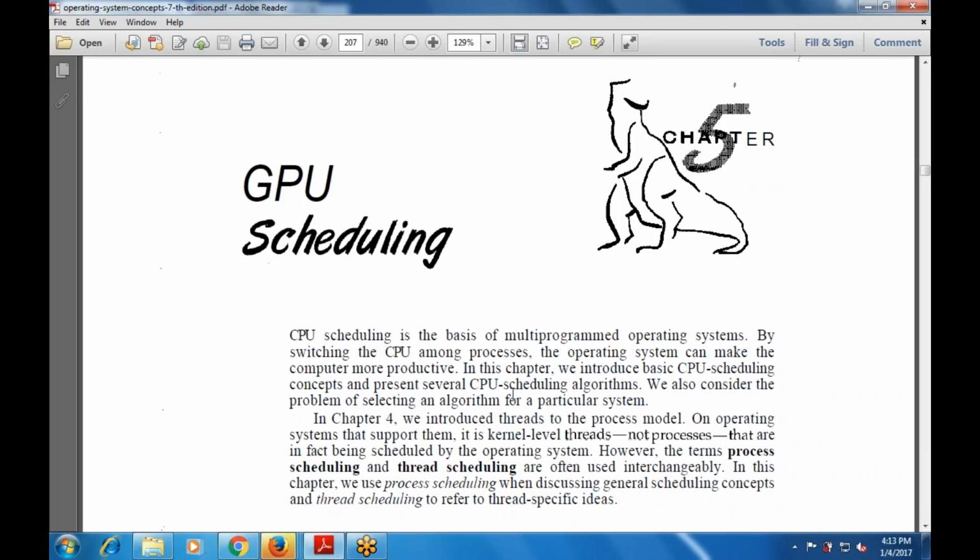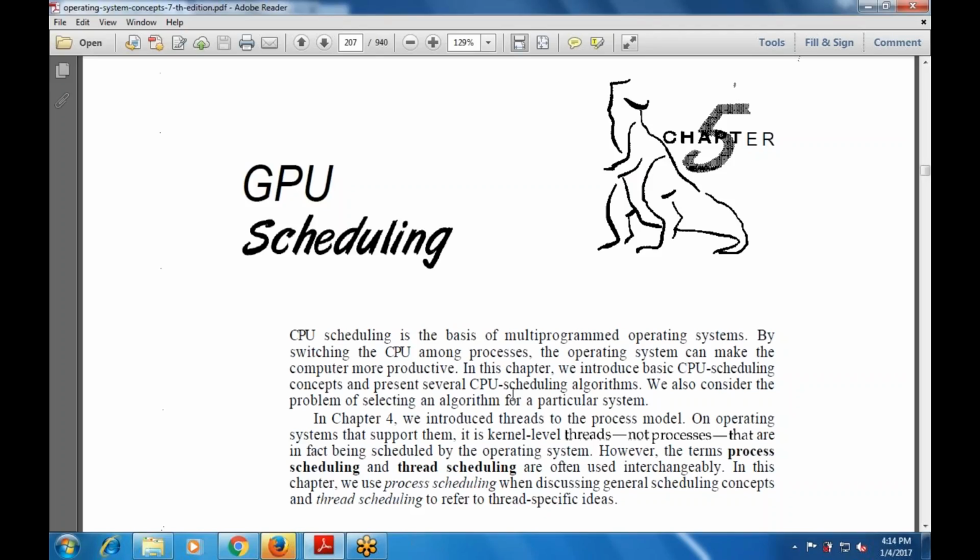So CPU scheduling is one of the bases of the multi-program operating system, and by switching the CPU among the various processes, the operating system can make the computer more productive. In this chapter, we introduce the basic CPU scheduling concepts and also present the various CPU scheduling algorithms like shortest job first and first come first serve.